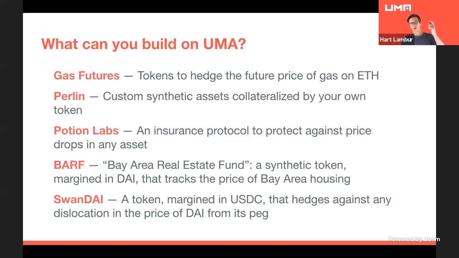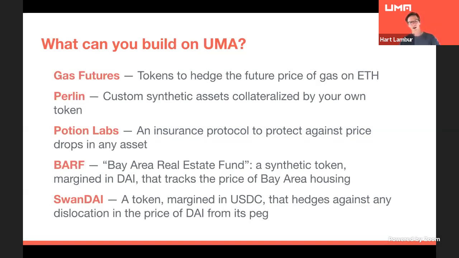Perlin is a really cool project based mainly out of Singapore that is using the UMA contract and the priceless design to create their own synthetic assets that are collateralized with their own token. And one of the reasons they can do this is because they can be quite capital efficient, or they can secure the value of their token by using this priceless approach to not have a super robust price feed on chain of the price of their own token versus say ETH.